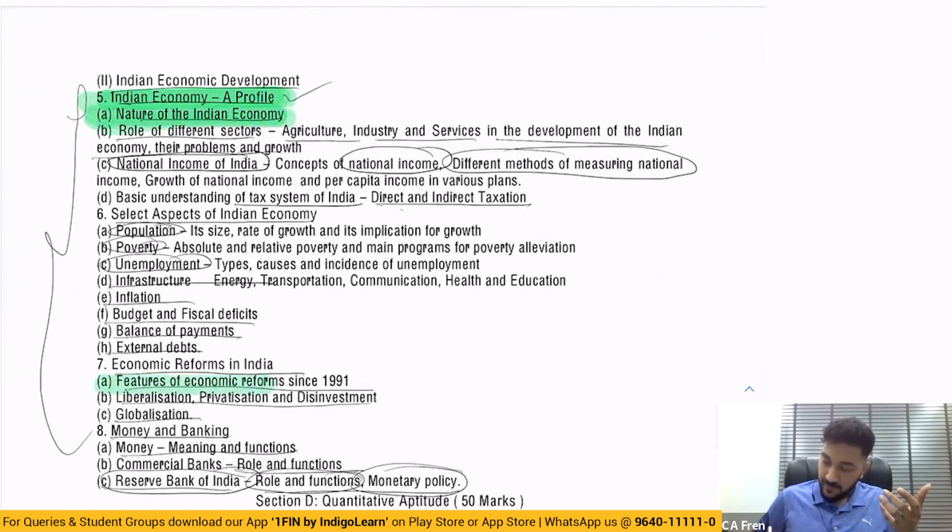How it worked, and economic reform since 1991. All these things, right? So they are not new. Okay, they are not absolutely new.